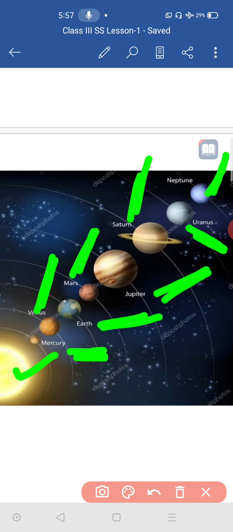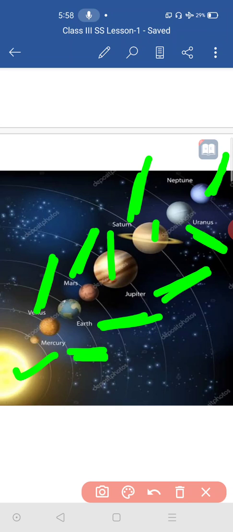And here you see the size. Which is the biggest planet in these 8? Can you guess? Yes, you are right. That is Jupiter. Jupiter is the biggest, the largest planet in our solar system. And here, Saturn has a ring around it. What it is, you will learn in your next classes.